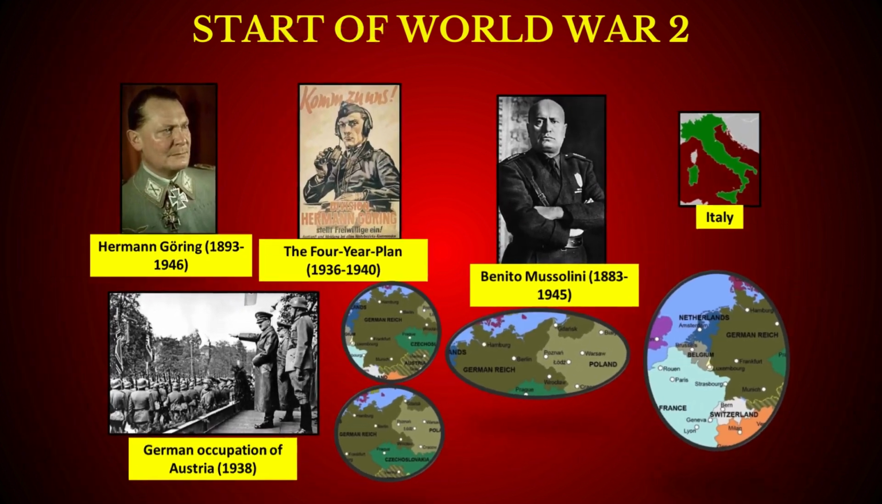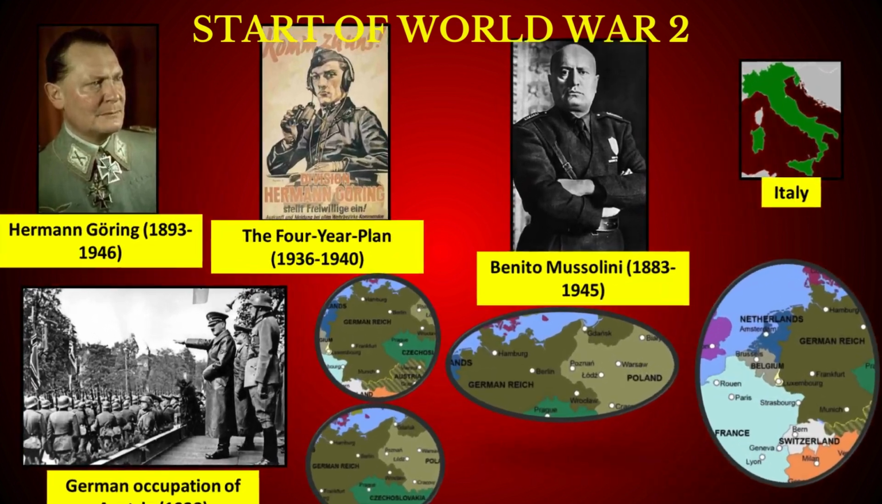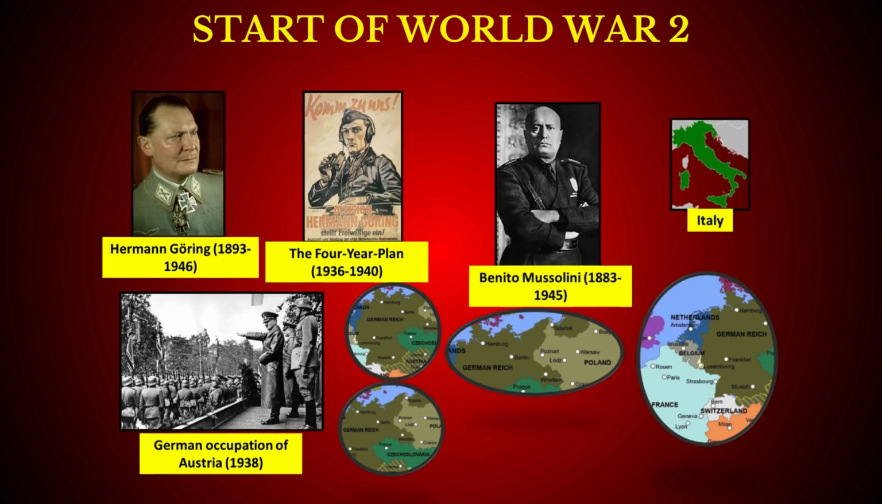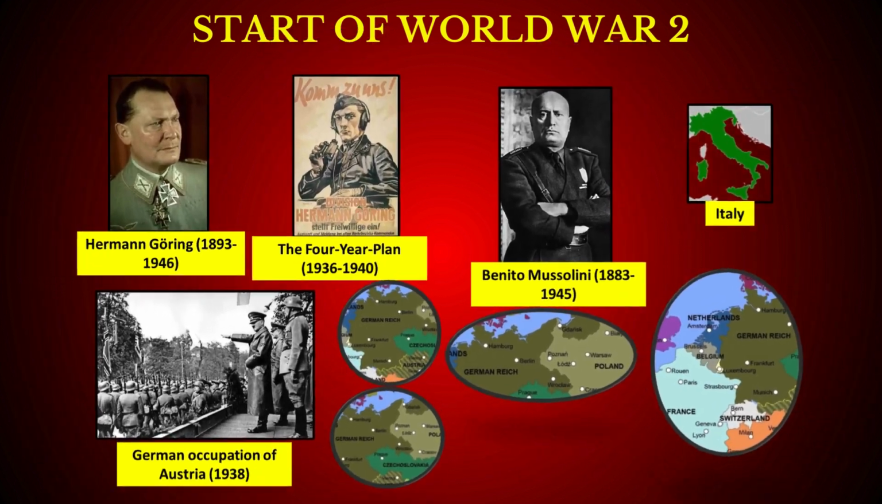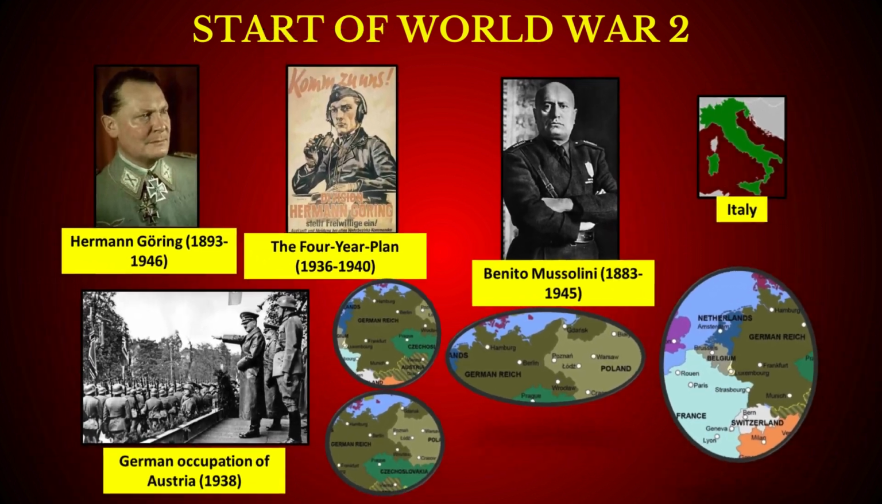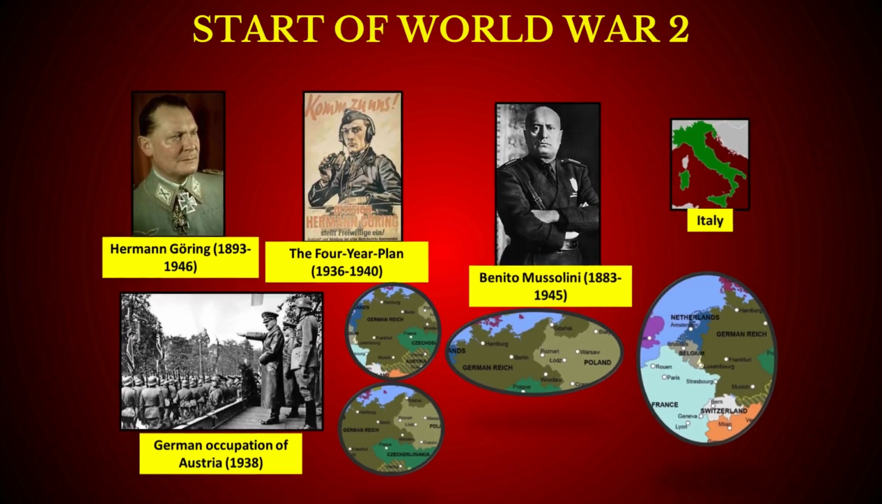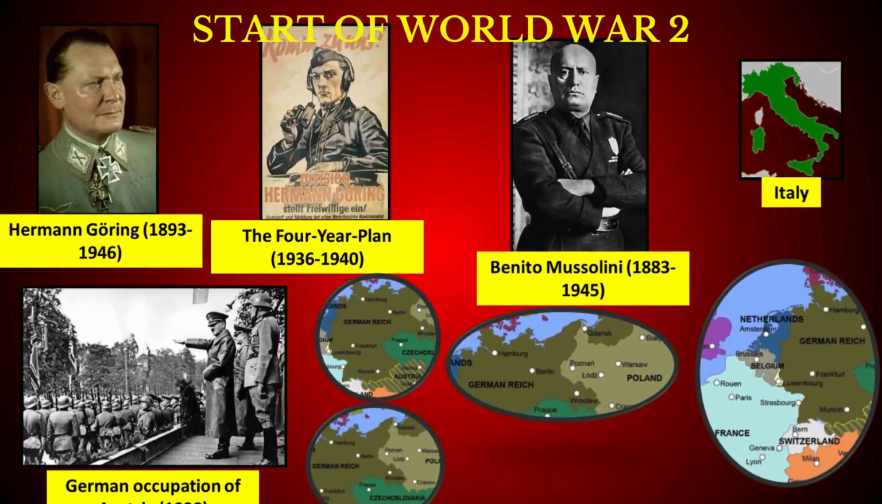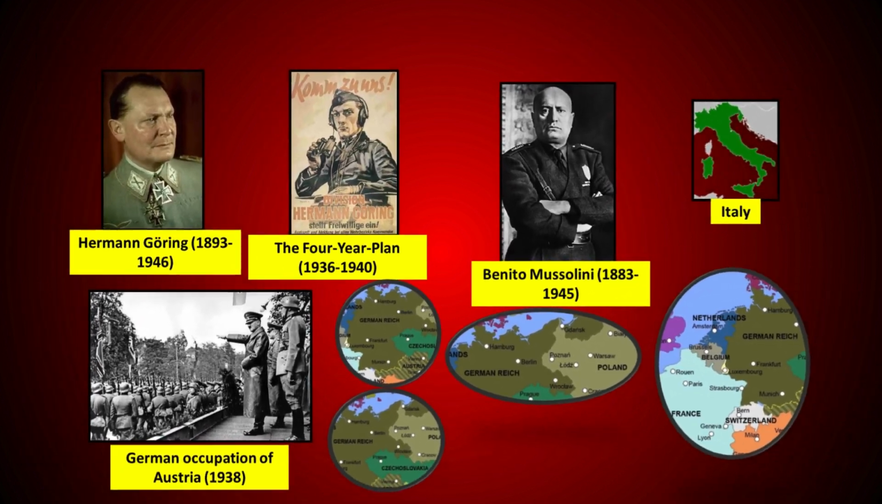Britain and France said that if Poland were attacked, then they would declare war on Germany. On 1st September 1939, Germany invaded Poland and started persecuting the people, especially Jews. Britain and France declared war against Germany, but then Hitler attacked the Netherlands, Belgium, and France. Thus, World War II had begun.